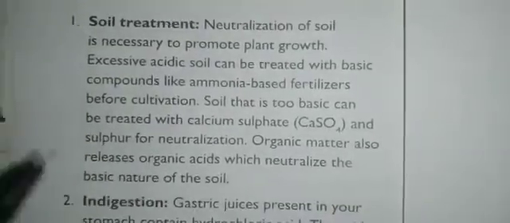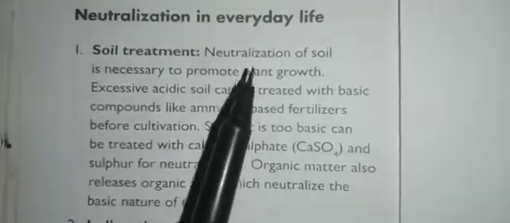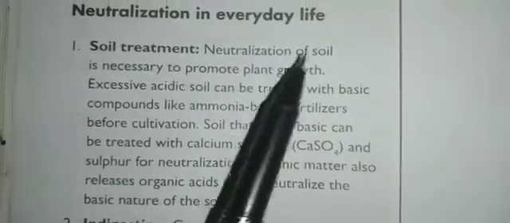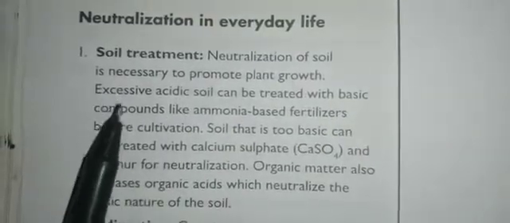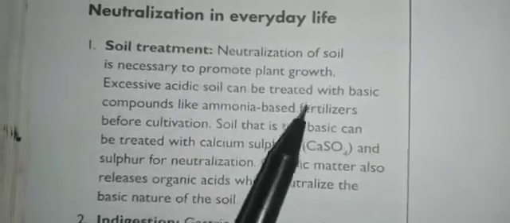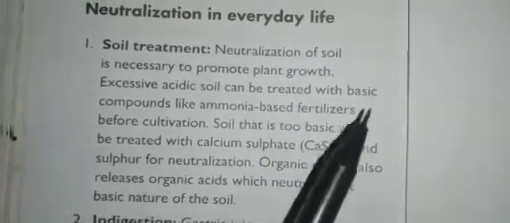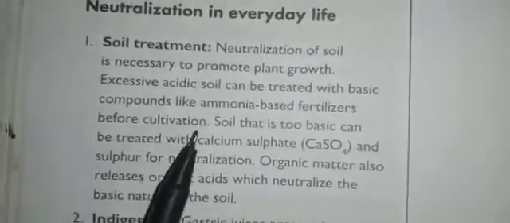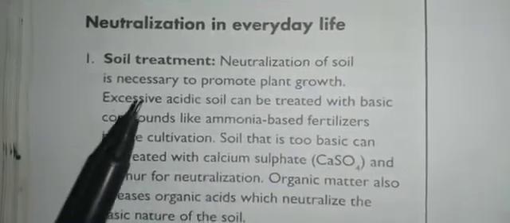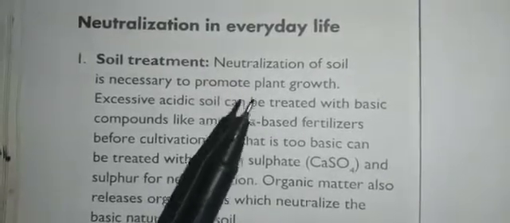So the first one is soil treatment. In soil treatment, neutralization of the soil is necessary to promote plant growth. If the soil is too acidic, it can be treated with basic compounds like ammonia based fertilizers before cultivation. So before cultivation, if the soil is acidic, we have to treat that soil with basic compounds.